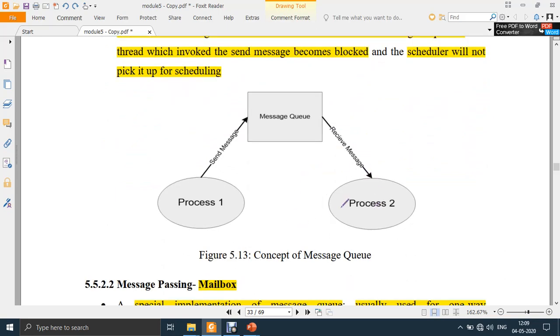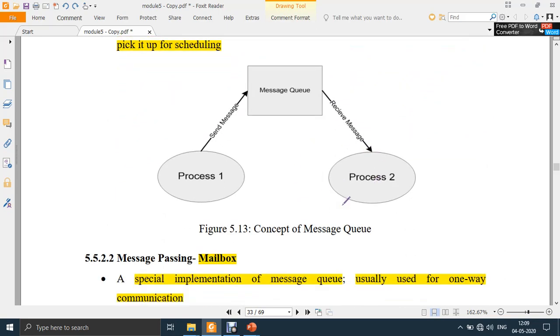So this is the simple representation of a message queue. This is the queue. One process posts the message, and the other process can receive the message.